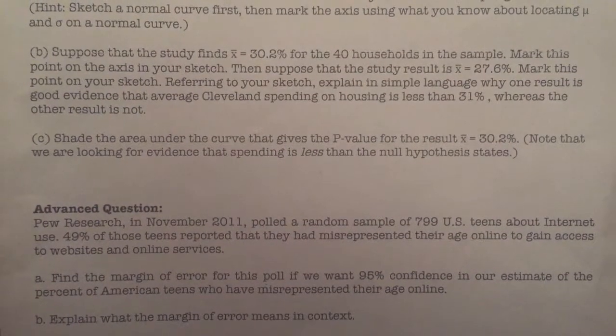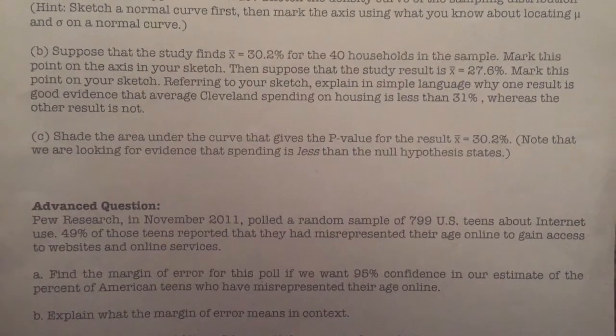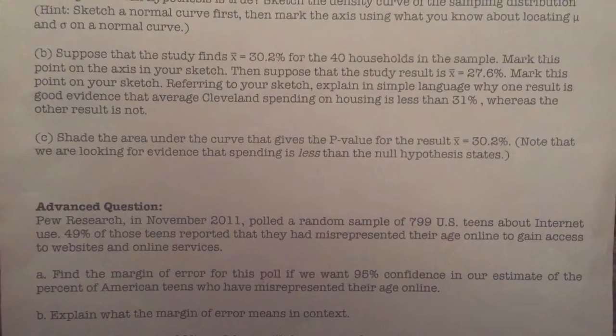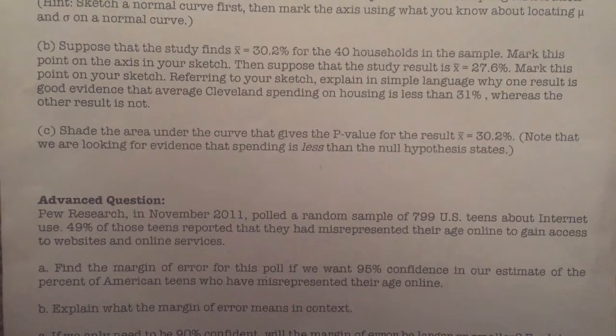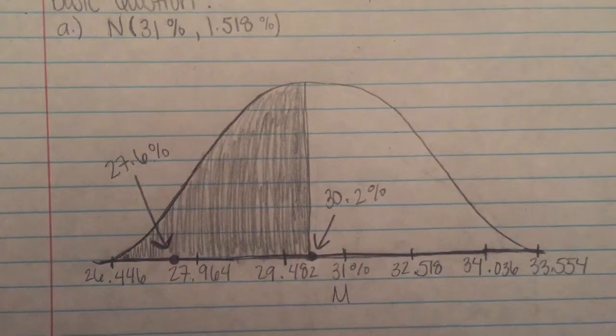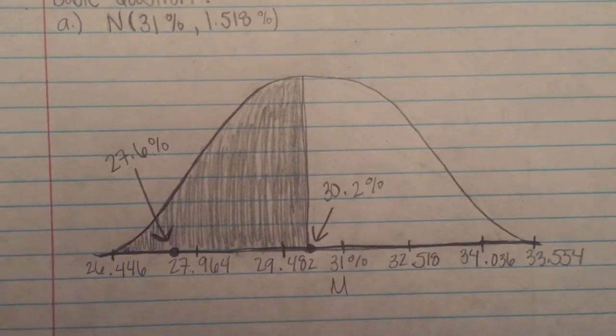C. Shade the area under the curve that gives the p-value for the result, mean equals 30.2%. Note that we are looking for evidence that spending is less than the null hypothesis states. This shaded area is the p-value for the result of mean equals 30.2%.